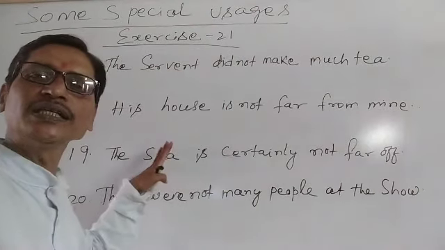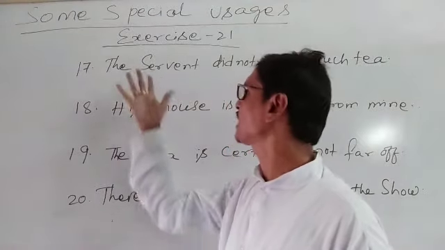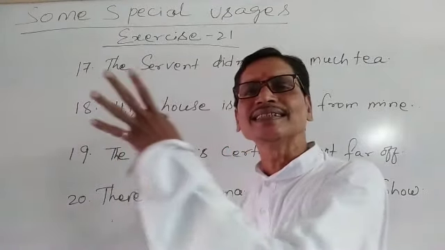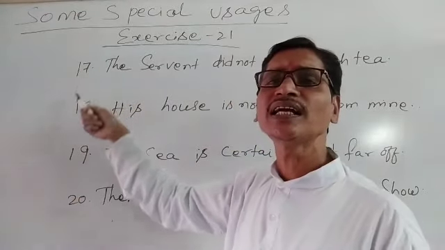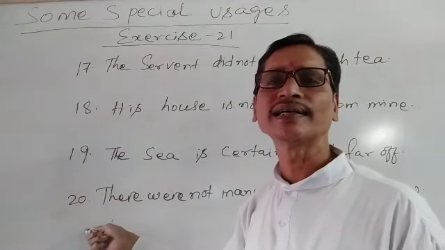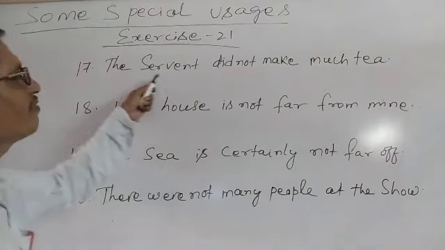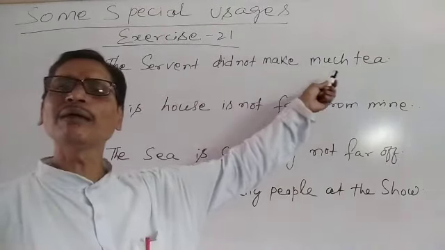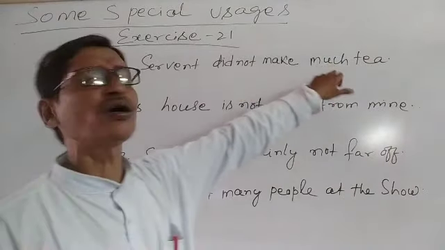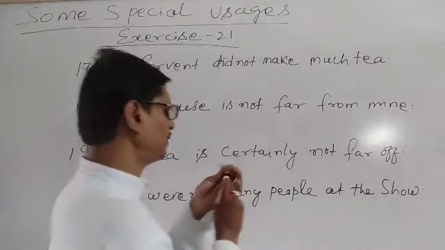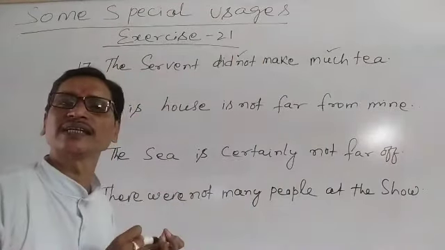Here you see several other such statements which are available in exercise 21. Let's discuss again. Okay, so here are sentence numbers 17, 18, 19 and 20. You see, the servant did not make much tea. Here we have used much because our sentence is a negative sentence.